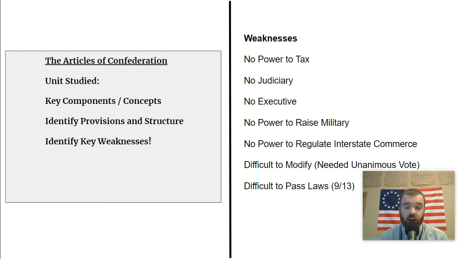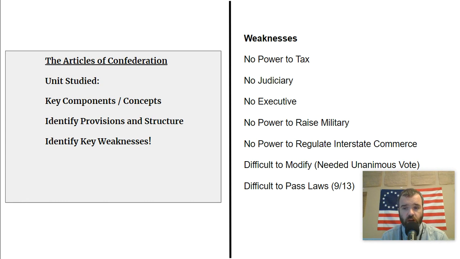It really is not adequate to solve the issues that the new country faced. You see Shays' Rebellion occur. You see a crumbling economy occur. And so the Constitutional Convention is called to really address the weaknesses of the Articles of Confederation.